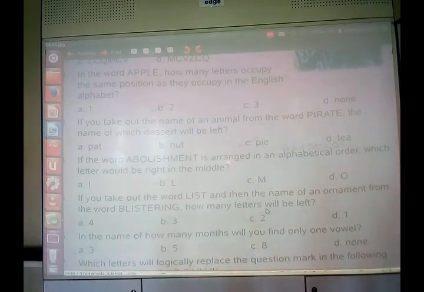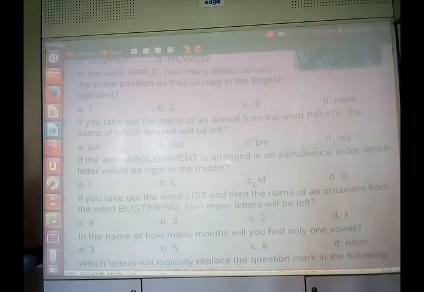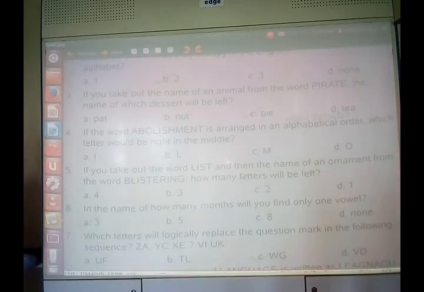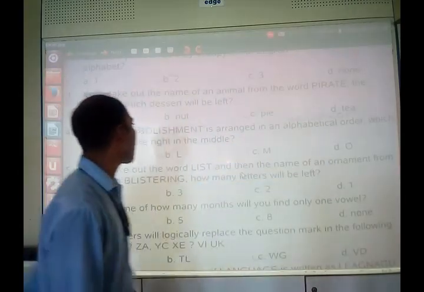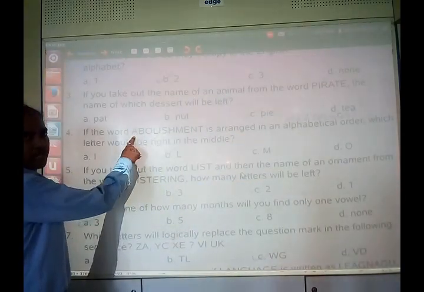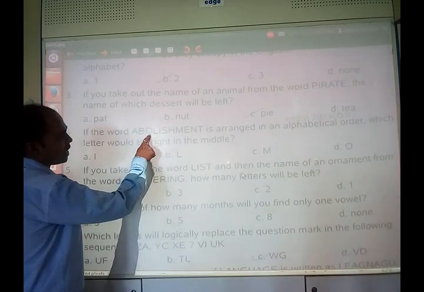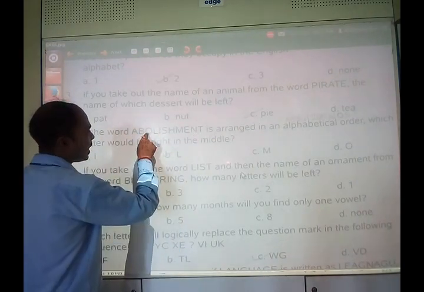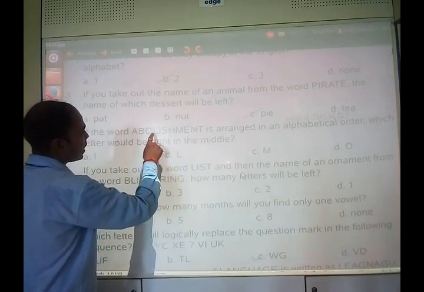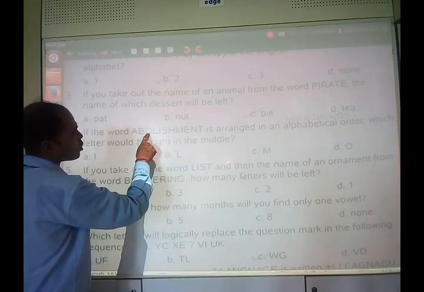So now another question is, if the word abolishment is arranged in alphabetical order, it means A will be there, then B, then C. If C is not here, we can't take C. Then D is also not here. E is there, so E will be placed over here.